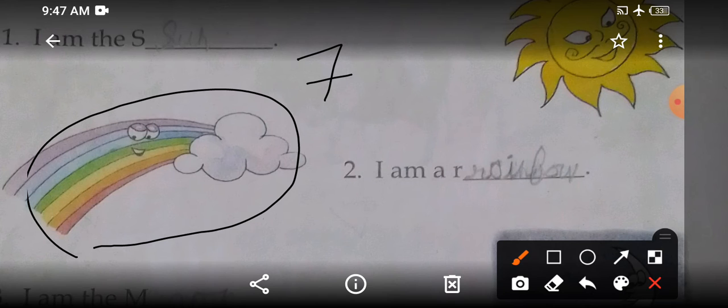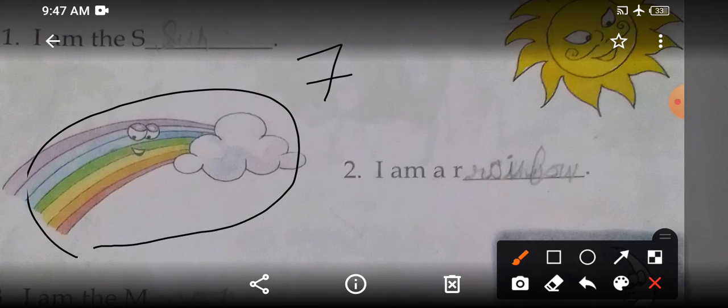Red, orange, yellow, green, blue, indigo and violet. Okay. So rainbow has 7 colors. What are those 7 colors? Red, orange, yellow, green, blue, indigo and violet. Okay, so this is a rainbow.